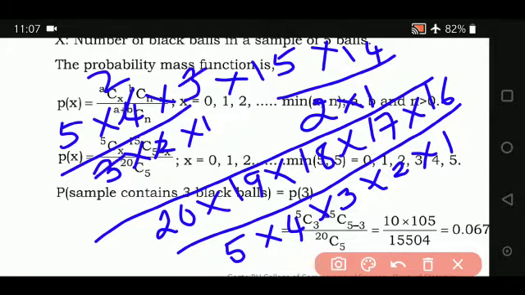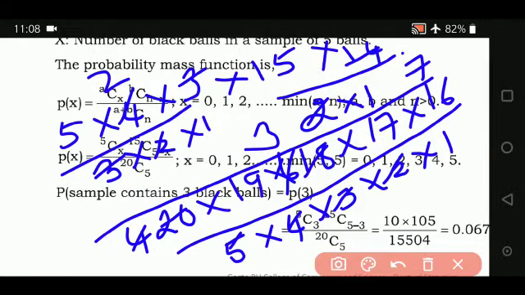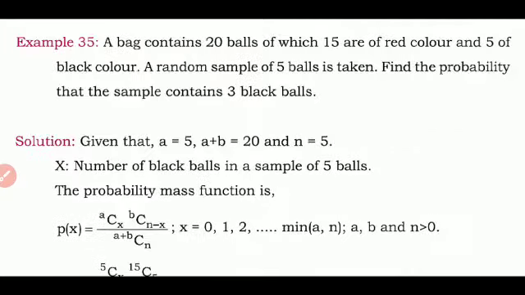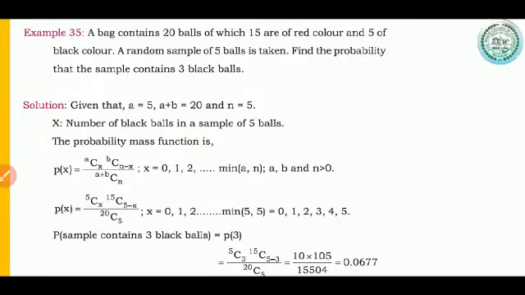3 gets cancelled, then 7, 4, 6, 3. So children, please simplify, and finally you get the answer as 0.0677. So this is a simple example on hypergeometric distribution. Let us see one more example.